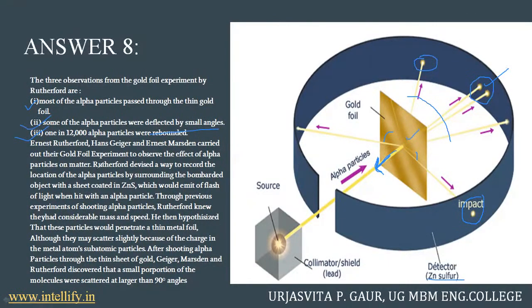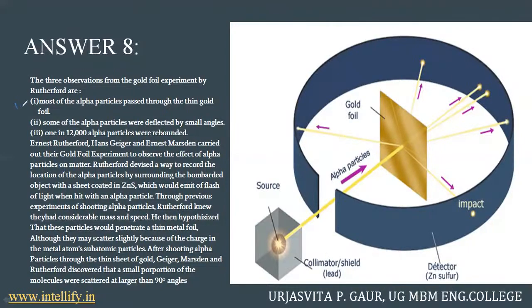Now, Ernest Rutherford, Hans Geiger, and Ernest Marsden carried out their gold foil experiments to observe the effects of alpha particles on matter. Rutherford devised a way to record the location of alpha particles by surrounding the bombarded object with a sheet coated with zinc sulfide, which would emit a flash of light when hit with alpha particles. So the fluorescent material we were talking about was nothing but zinc sulfide, ZnS, and it emitted a flash. This is how he got to know where the alpha particles were hitting.